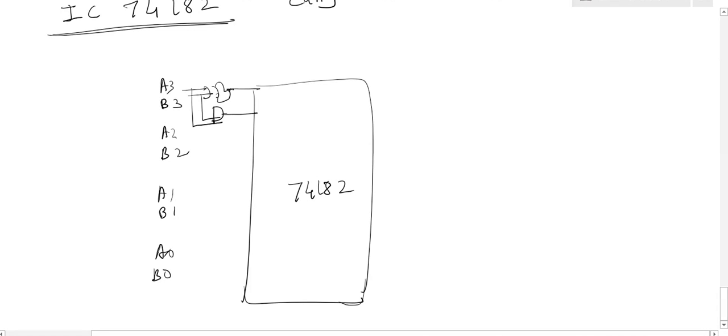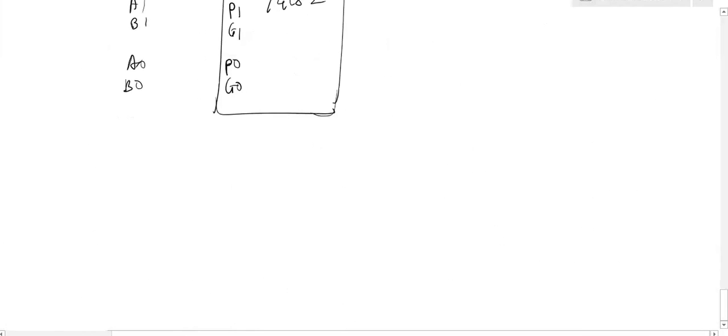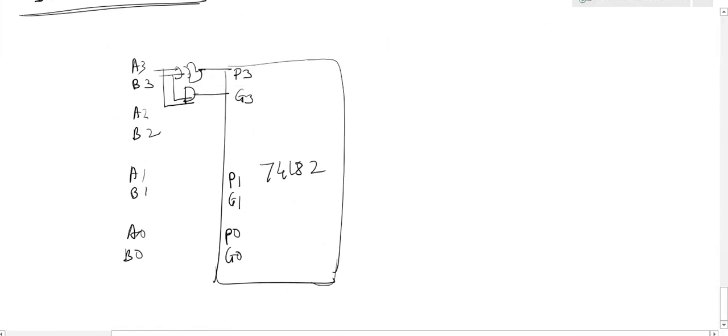Remaining you just complete it. This is G3, P3. It is generating G0, P0, G1, P1. Same diagram. Whatever diagram we have drawn here, only the IC name I have given, that is 74182. G2, P2.